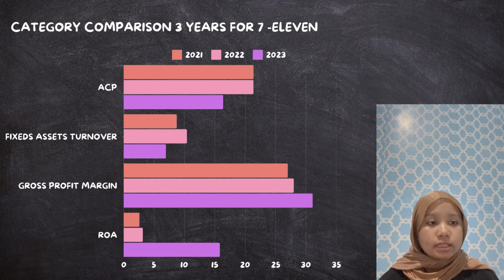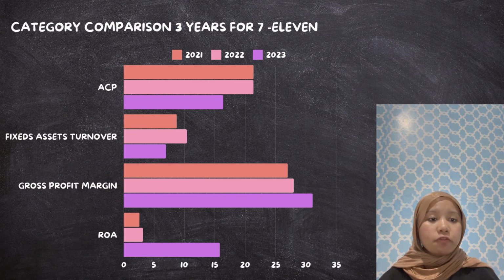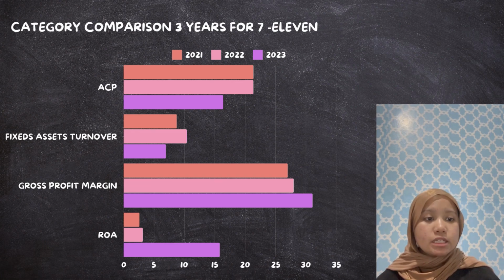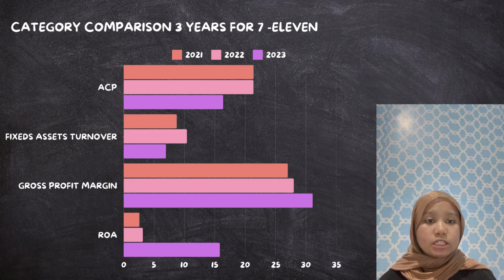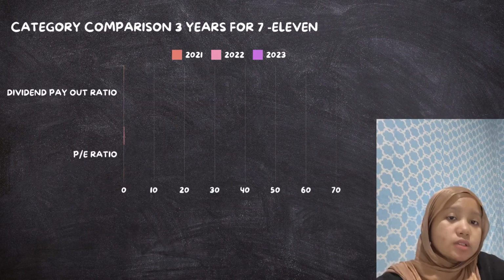The return on assets also surged from 2.60% in 2021 to an exceptional 15.84% in 2023, reflecting significant gains in the company's ability to generate profit from its assets. This trend suggests strong profitability growth, and the decline in asset turnover also highlights the need to optimize asset utilization to sustain long-term performance.